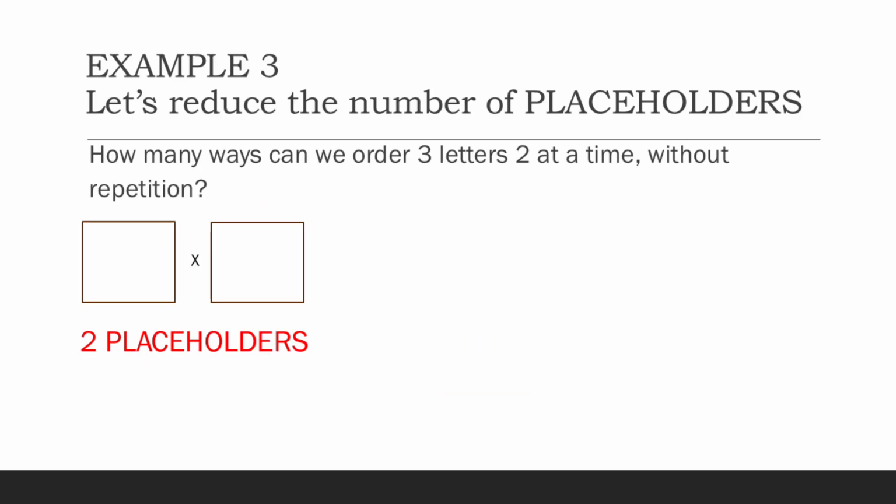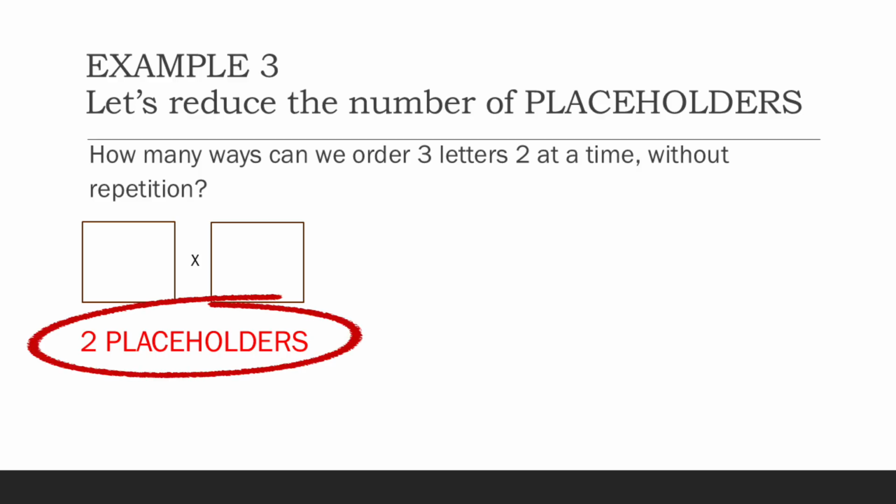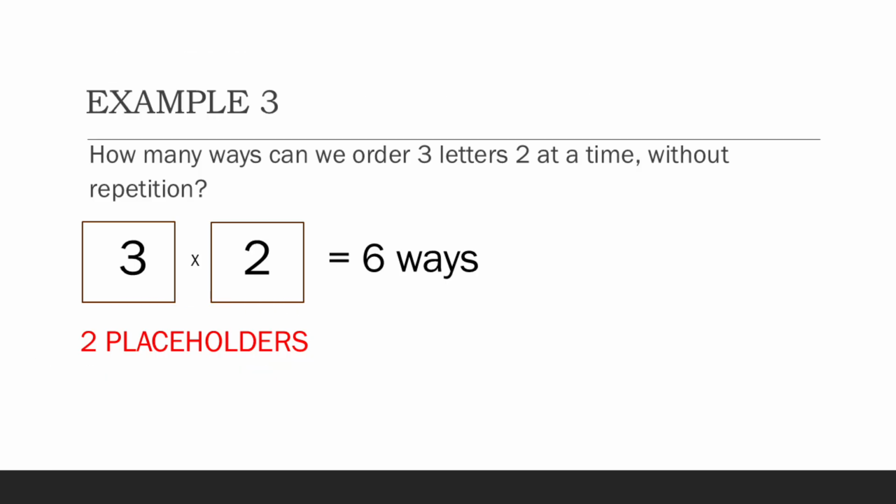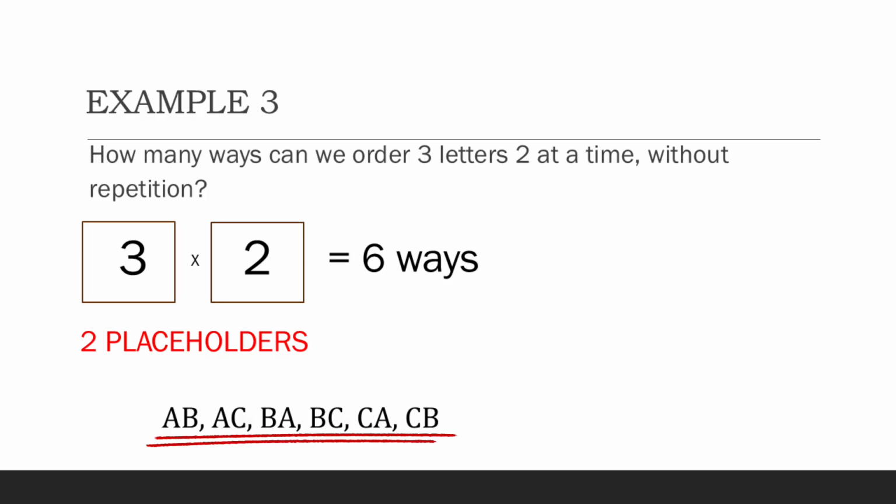Now, how about these 3 letters in example 1? We're going to use them, but this time we're only going to take them two at a time. But order is still important, meaning AB is different from BA. So if we're going to take them two at a time, then we only have two placeholders, and we have three choices for the first placeholder, and then two choices for the remaining placeholder. So that gives you 3 times 2, and we're still left with 6. And this time, listing them, we have these arrangements: AB, AC, BA, BC, CA, and CB.